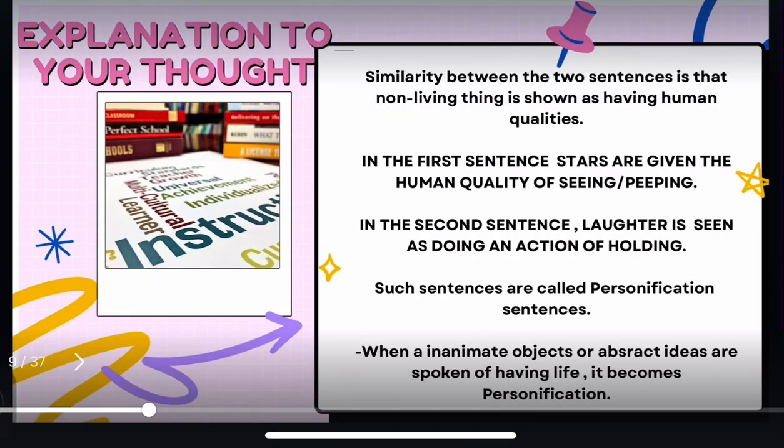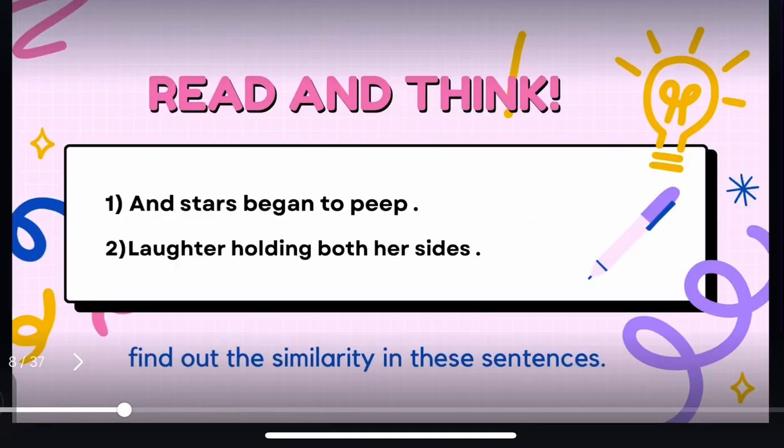The similarity between the two sentences is that a non-living thing is shown as living or having human qualities. In the first sentence, stars are given the human quality of seeing or peeping. In the second sentence, laughter is seen as doing an action of holding. Such sentences are called personification sentences.